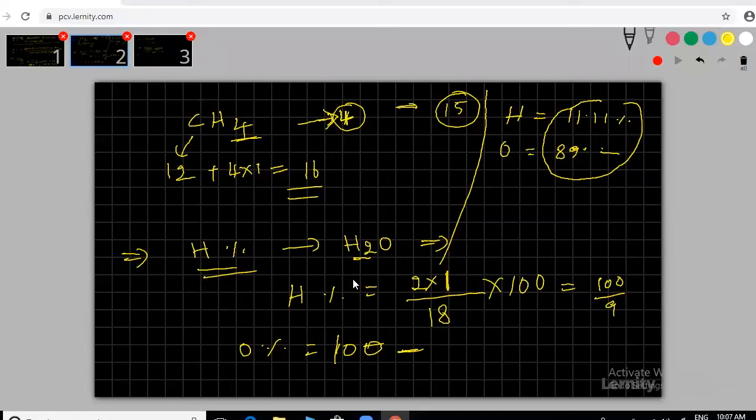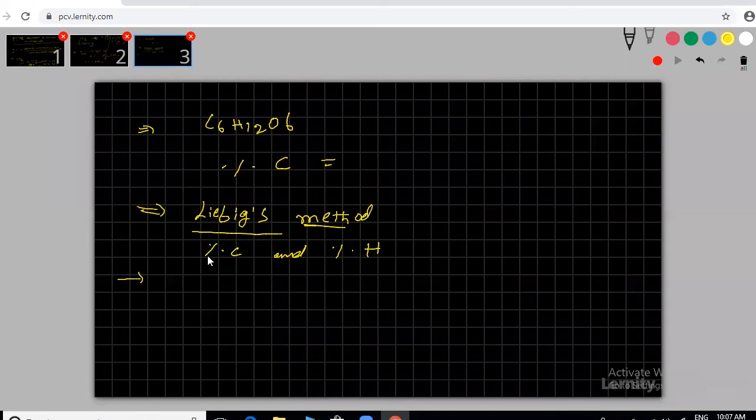Anyway, that's secondary. We are still discussing these old methods only. Our books also use the old methods, and that's what we are discussing. But with the new method, you don't have to do all these things. You just keep any molecule in the spectroscopy and it gives the data: this many hydrogens, this many carbons, nitrogen, everything. Clear? So our target is first finding the percentage, followed by the molecular formula. This is the method.